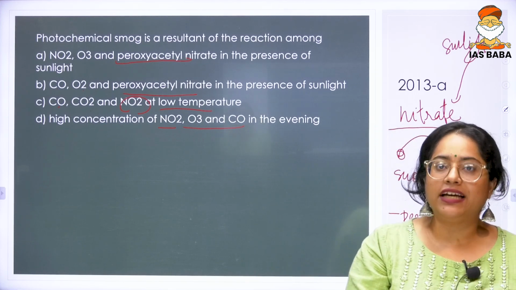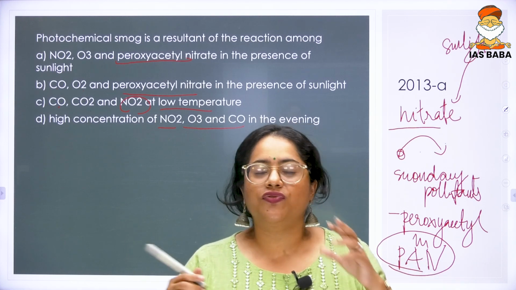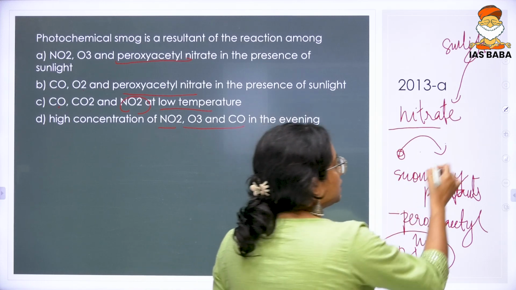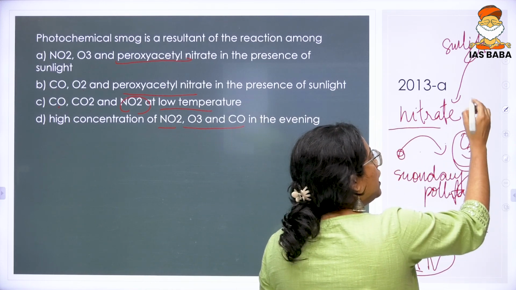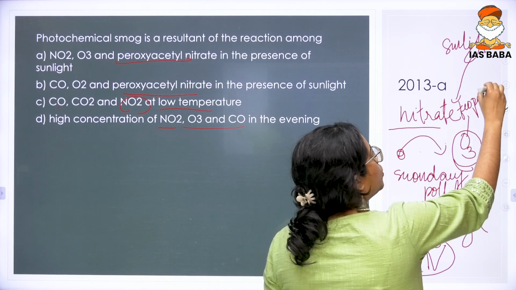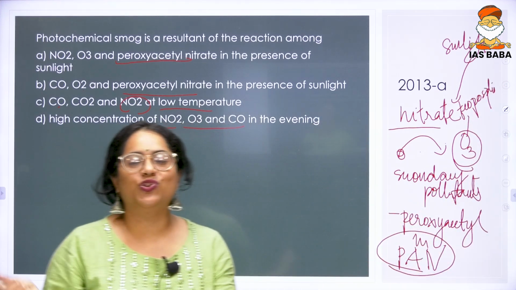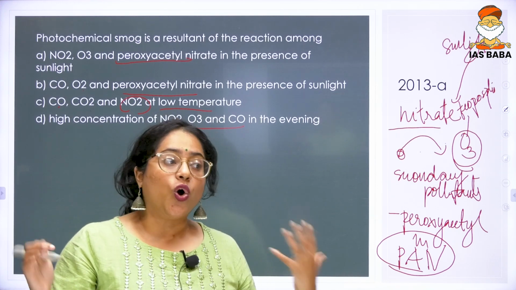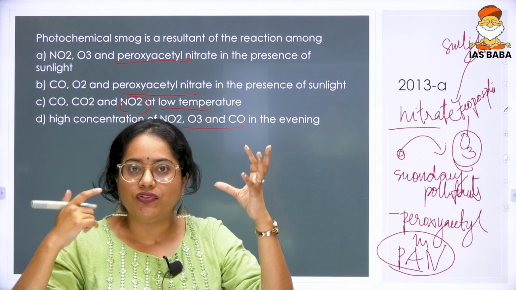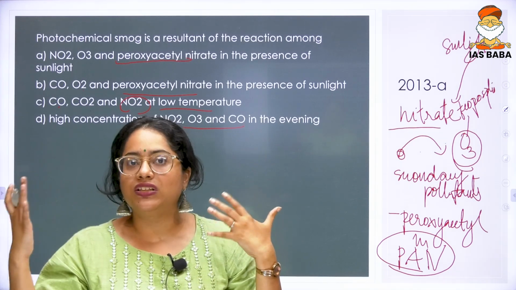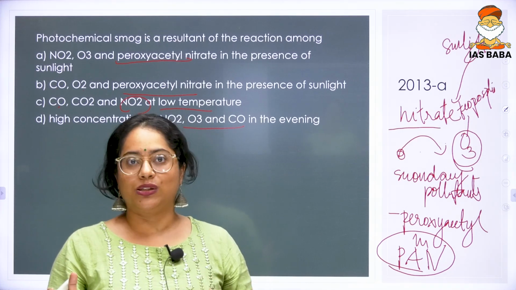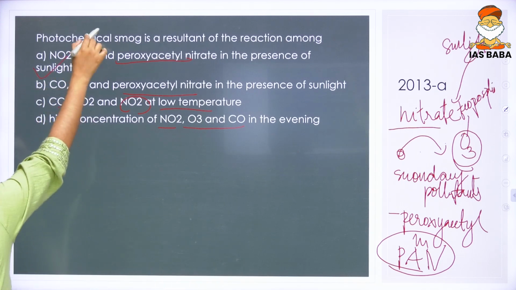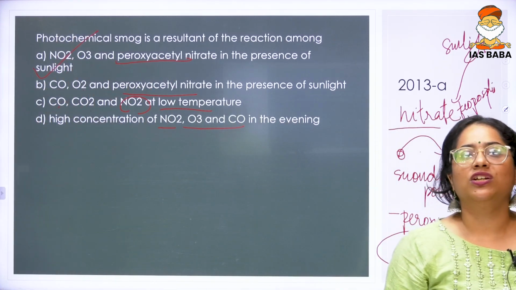Now, when you have nitrate and peroxyacetyl nitrate forming different compounds with oxygen around it, there is also one more compound that is released, which is ozone. Not any ozone, it is tropospheric ozone. So now who all are there? There is nitrogen dioxide, there is peroxyacetyl nitrate, and there is this tropospheric ozone. All of them make the air around very heavy, and this affects your visibility, and this is what is called photochemical smog. Got it? So your answer for this question is A, all of those particles mentioned in option A.